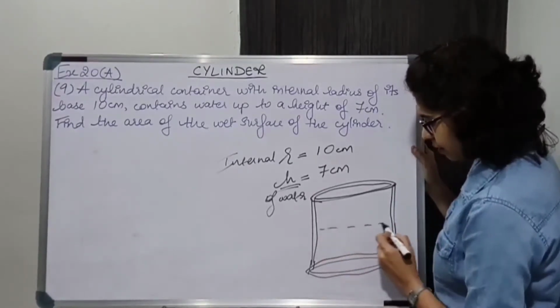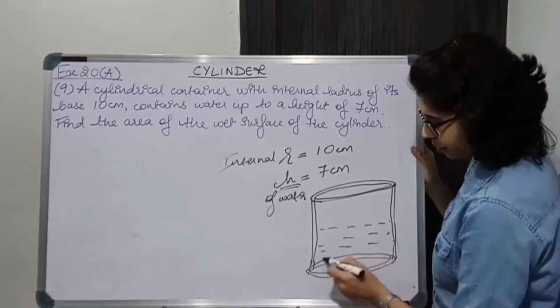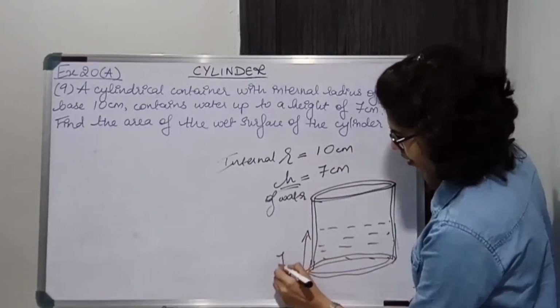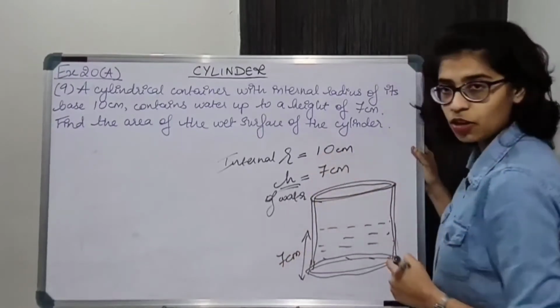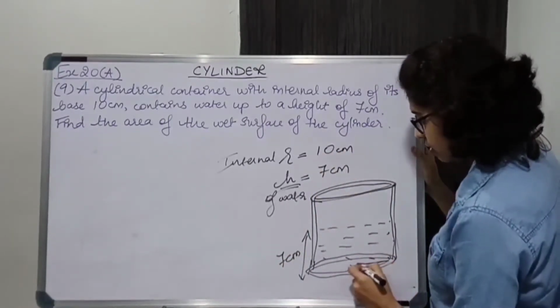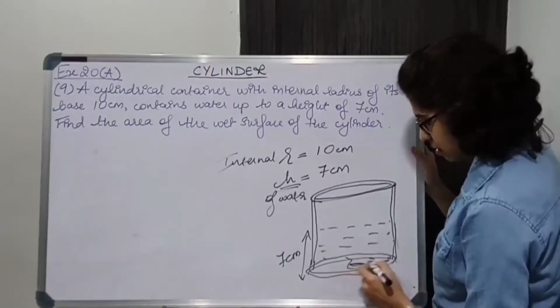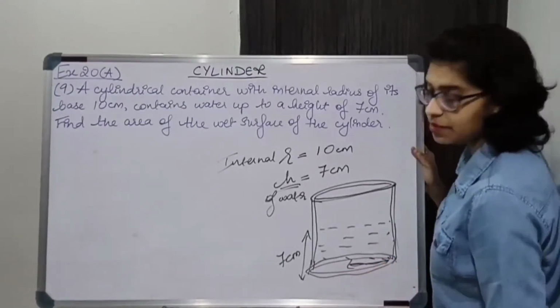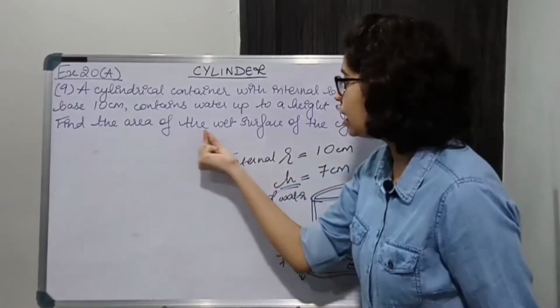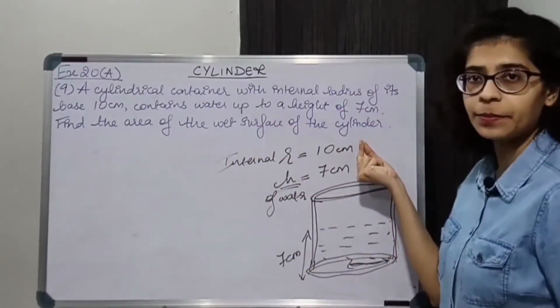Now you are given the height of this water. This is 7 cm, and the radius you are given as 10 cm. Radius of the base, internal radius, not external. You have to find the area of the wet surface of the cylinder.